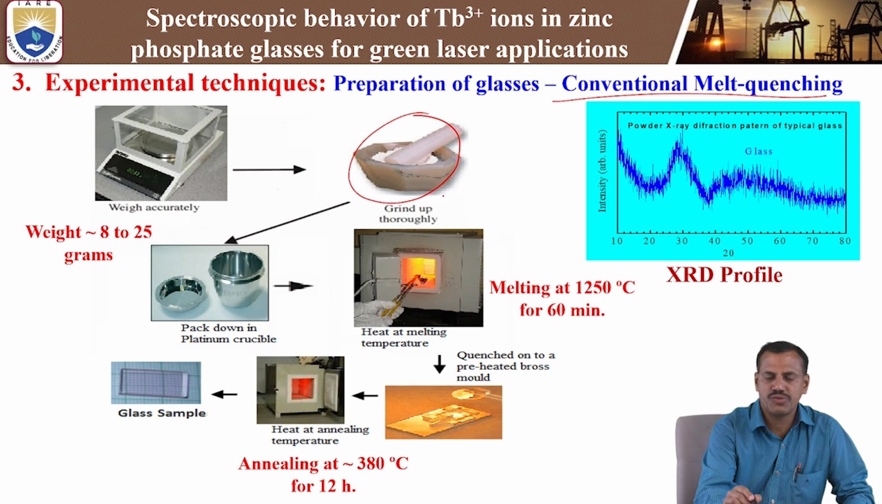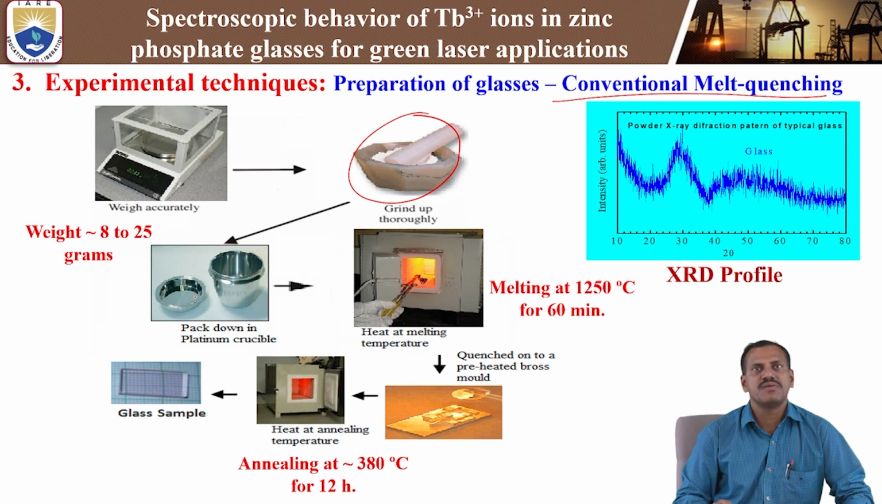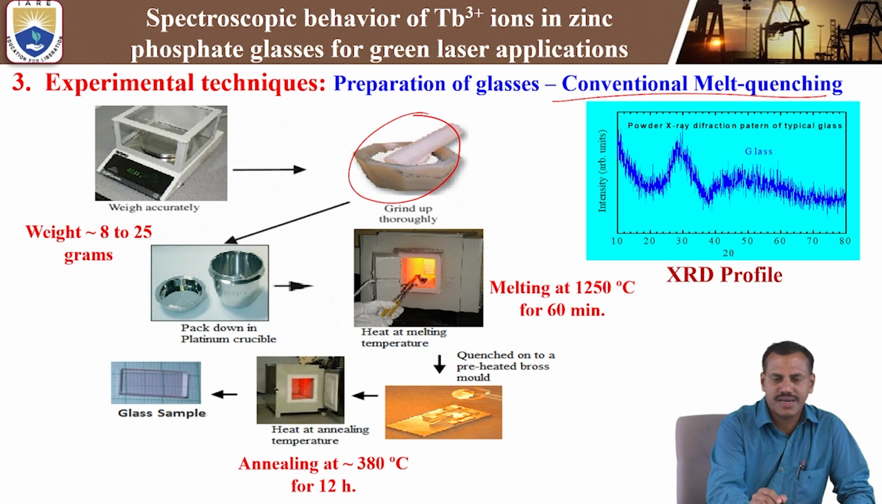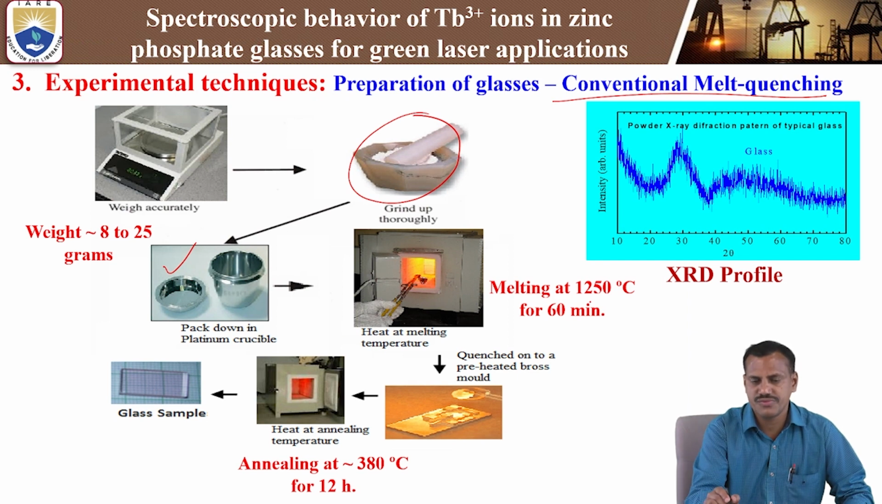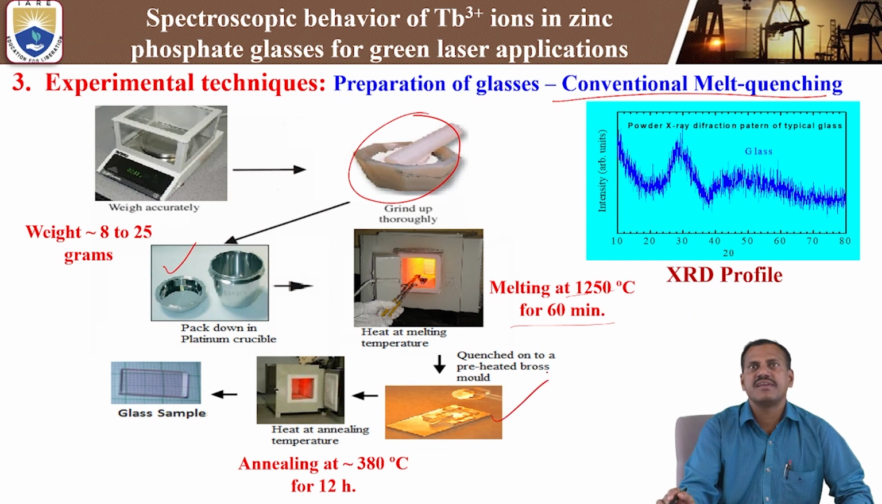After making the fine powder, we have to put it into the platinum crucible. So this is the lid. The chemical is poured into the platinum crucible. After that, we have to cover it with a platinum lid. After that, the chemicals are kept in the electrical furnace at the melting temperature of 1250 degrees centigrade, for a duration of 60 minutes, which means for 1 hour at 1250 degrees centigrade. After melting is completed, we have to pour it into the preheated brass mold. This is the preheated brass mold.